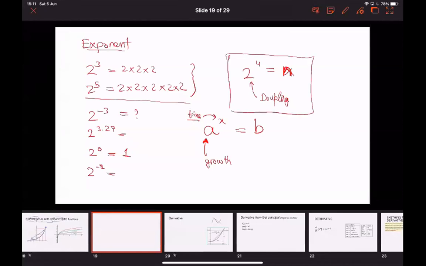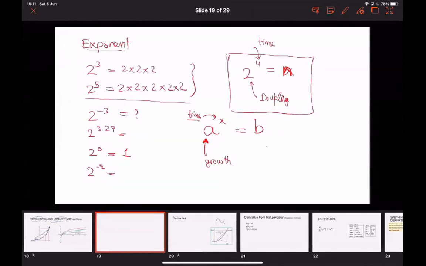This power 4 tells you the time, right? After 4 seconds, what is it going to be? If something is doubling, after 1 second there will be 2, after 2 seconds 4, after 3 seconds 8, and after the 4th second it will become 16. So this is the time, this is the growth rate, and this b is the output, the resultant value, how much it is going to be at the end.